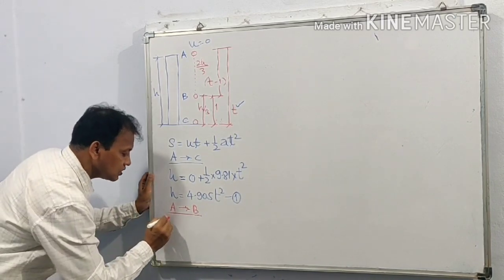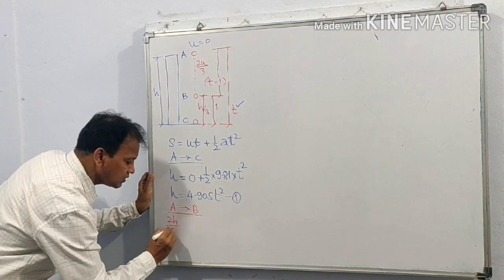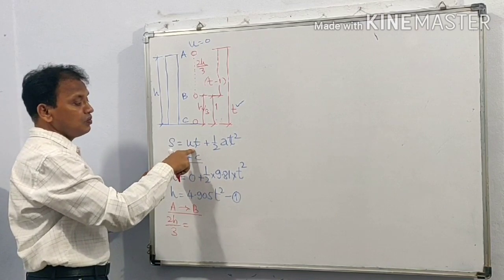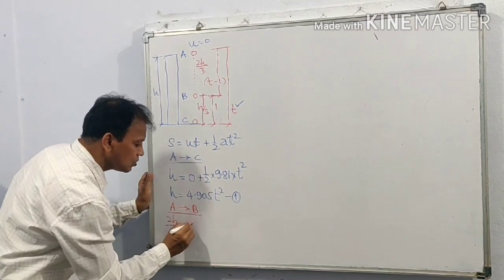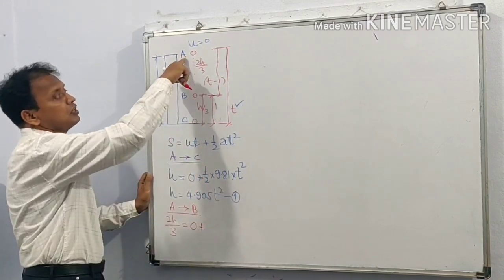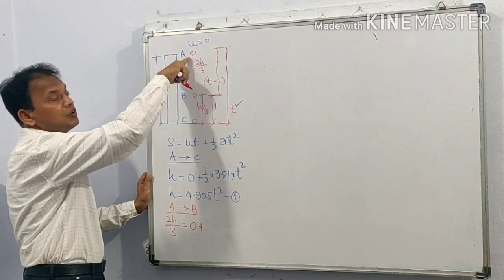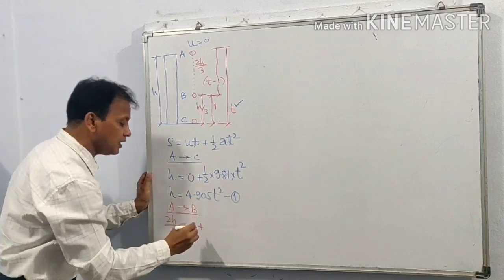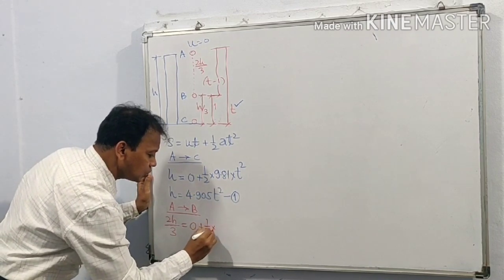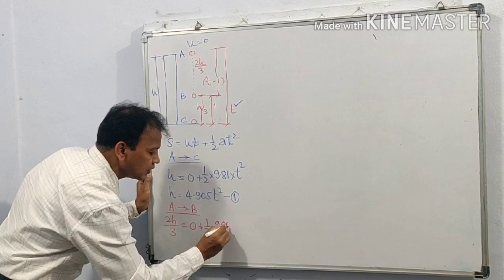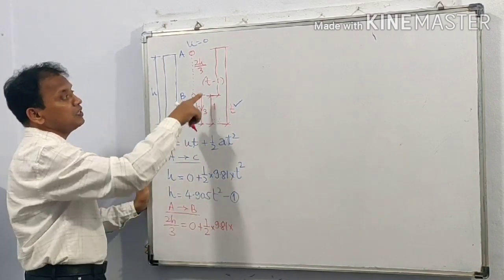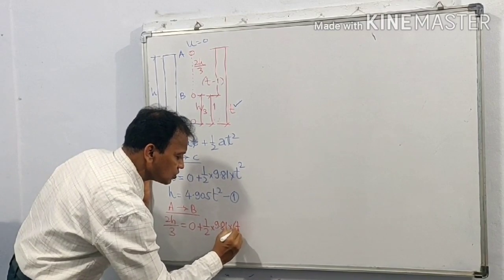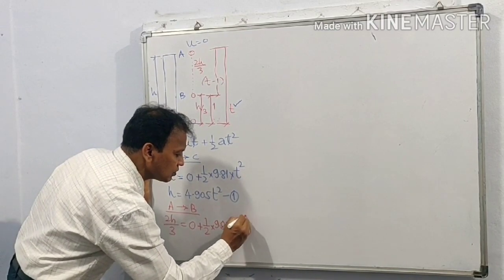So 2h by 3 is equal to initial velocity, in this case also 0, because A to B, initial velocity 0, plus 1 half into 9.81 into, instead of t now there is t minus 1, so t minus 1 square.